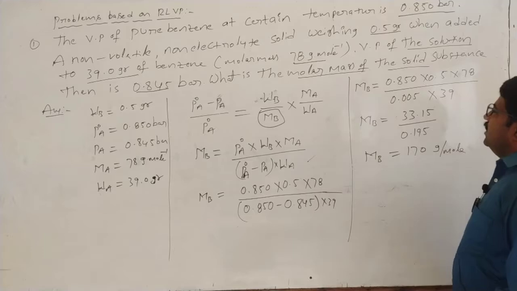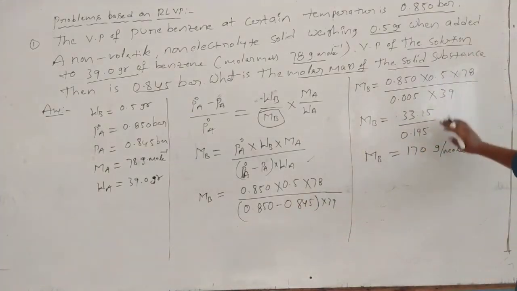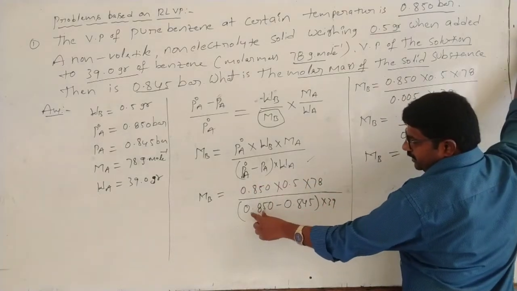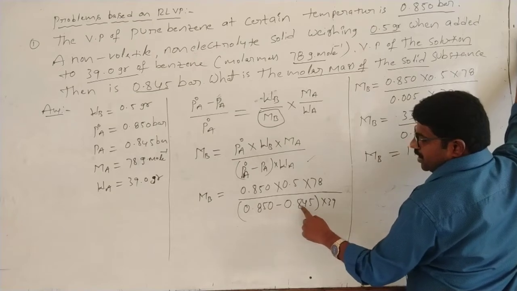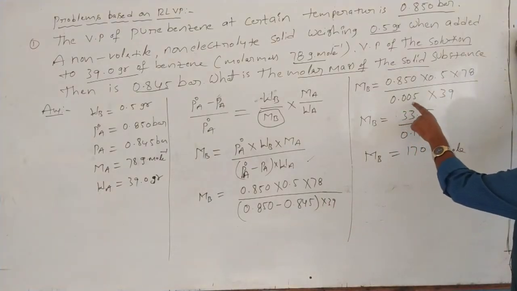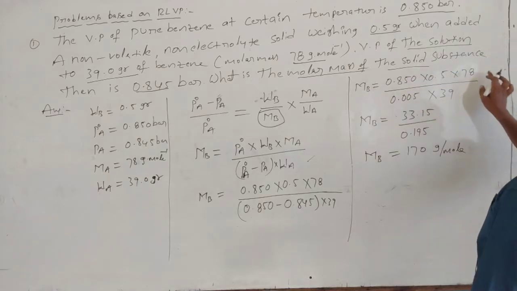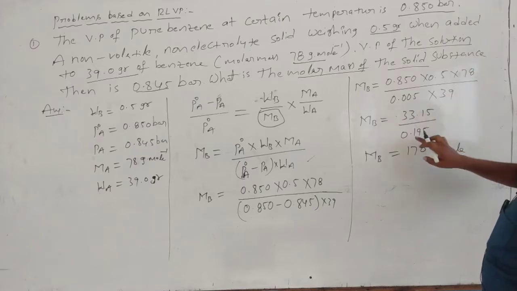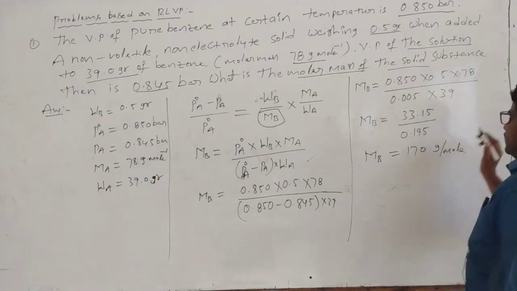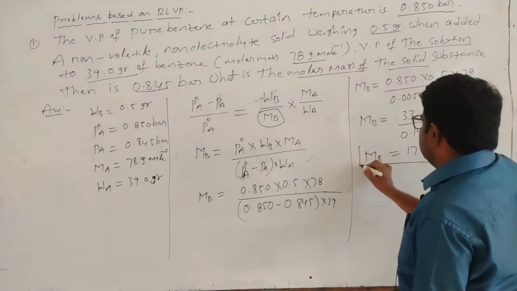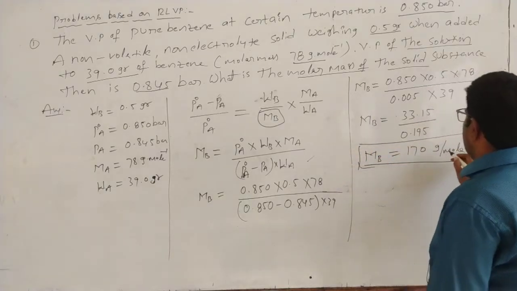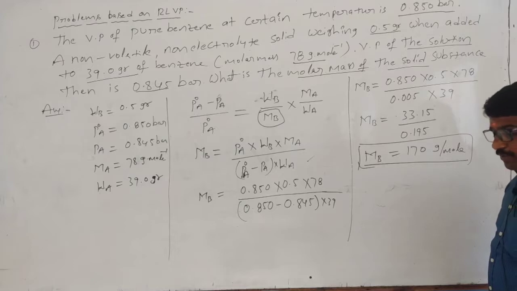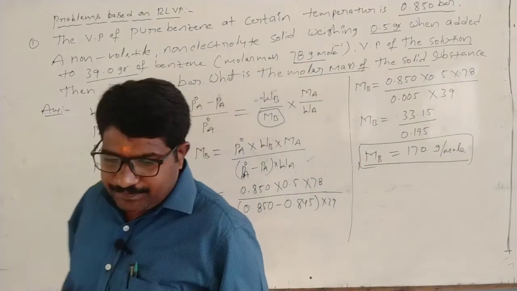So after calculation, you have to write all these as they are, but subtract: 0.850 minus 0.845 gives 0.005. Now after multiplication we got 33.15, and after the other multiplication we got 0.195. So the molecular mass of the solute is 170 grams per mole. This is a very, very important problem based on RLVP.